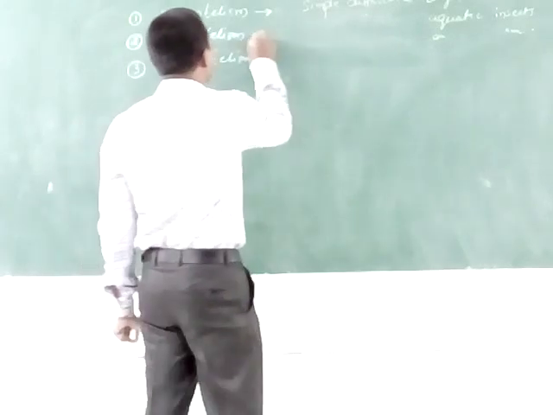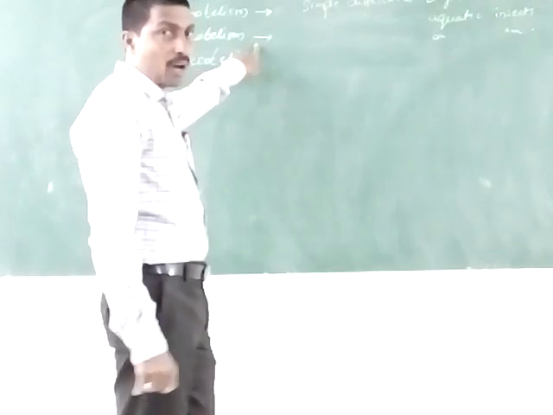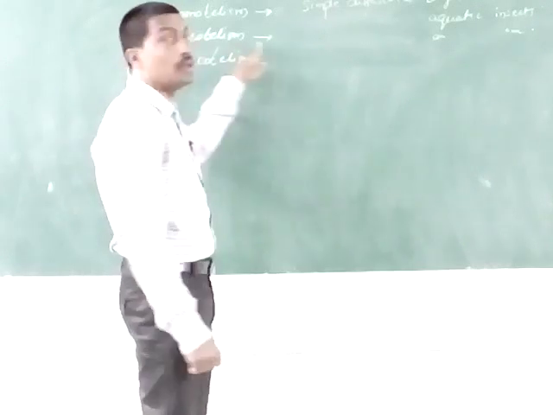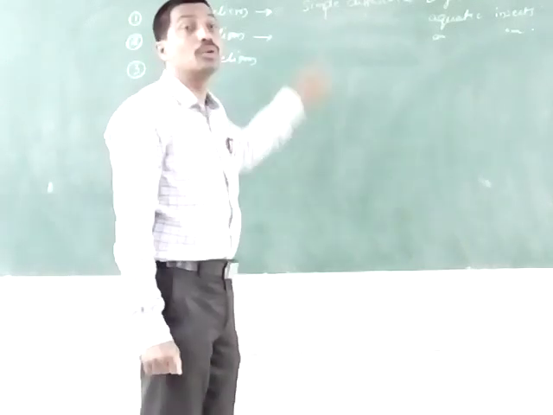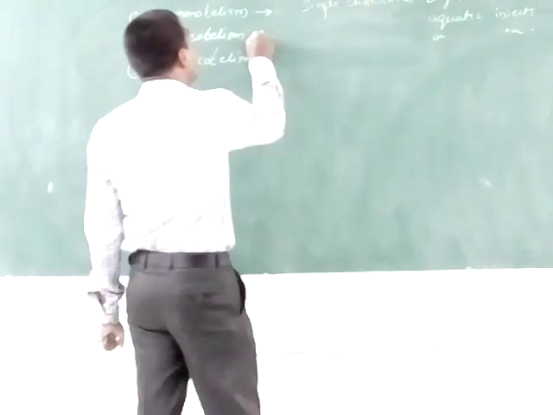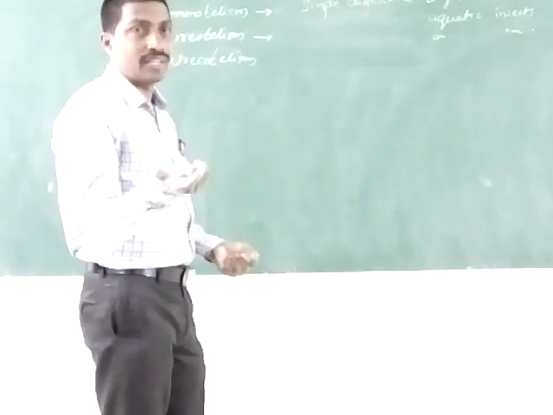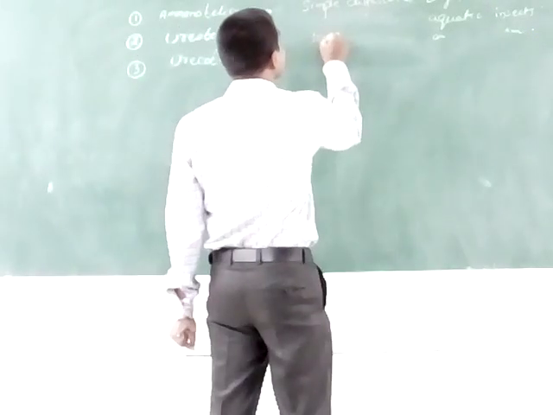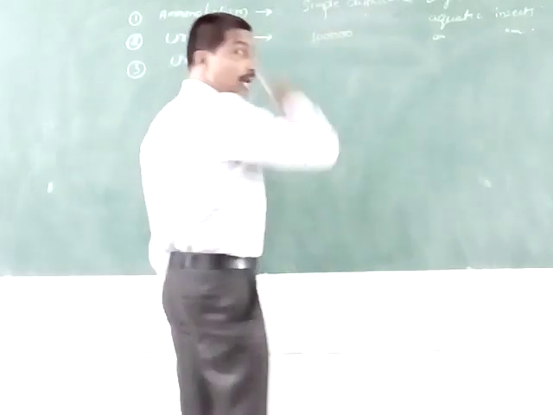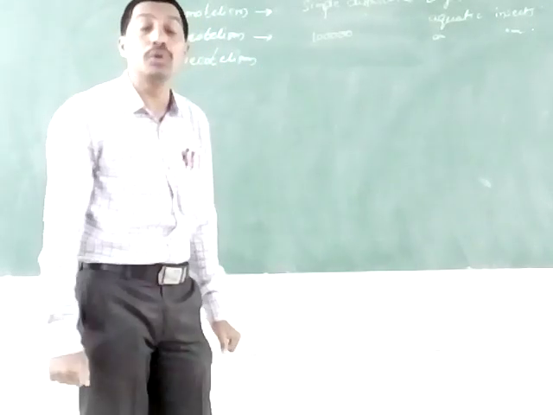The next one is ureotelism. The process of elimination of urea as the cheap nitrogenous waste material is called ureotelism. These animals are called ureotelic animals. Urea is about one lakh times less toxic than ammonia.